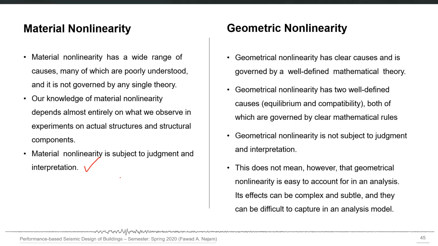So our knowledge of material nonlinearity depends almost entirely on what we observe in experiments on actual structures. But this is not the case with geometric nonlinearity. It is well defined, a mathematical formulation is available which we can use to calculate the response. But this doesn't mean that geometric nonlinearity is easy to account for. It can be complex also, and in some cases there may be convergence issues with the analysis model.